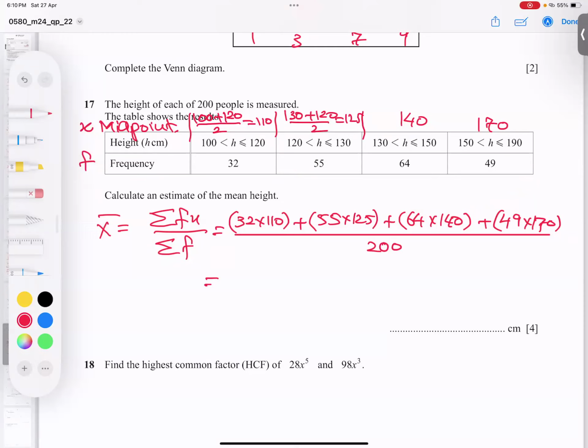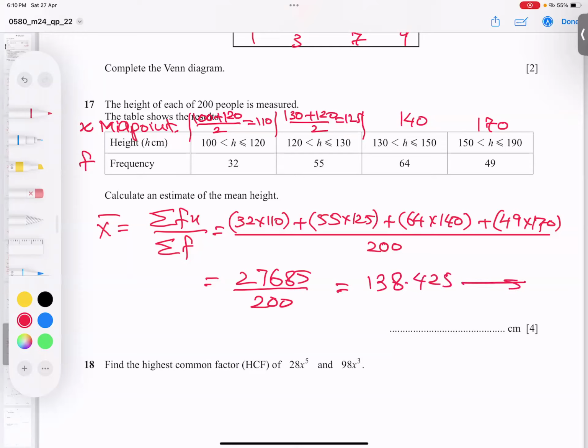Anyway, 32 times 110 plus 55 times 125 plus 64 times 140 plus 49 times 170, and my answer is coming: 27685 over 200. I will check it. The answer is coming 138.425.